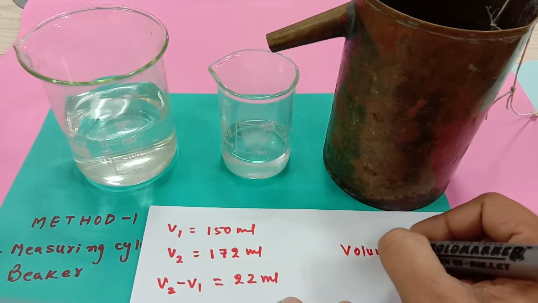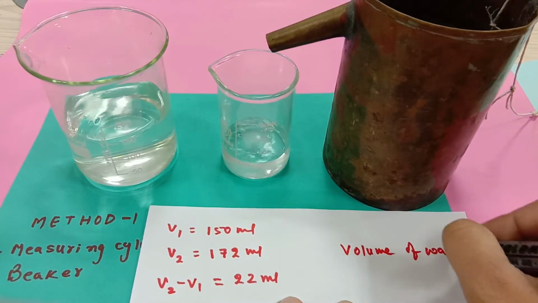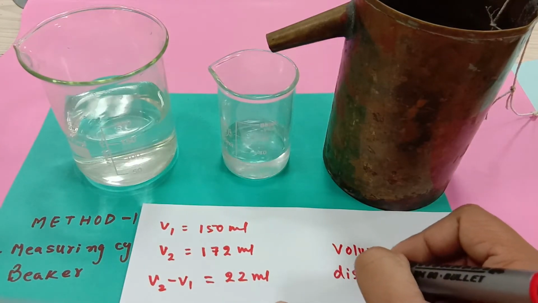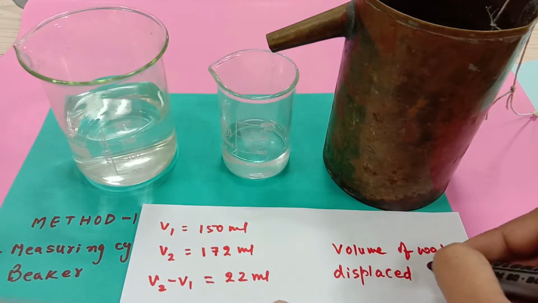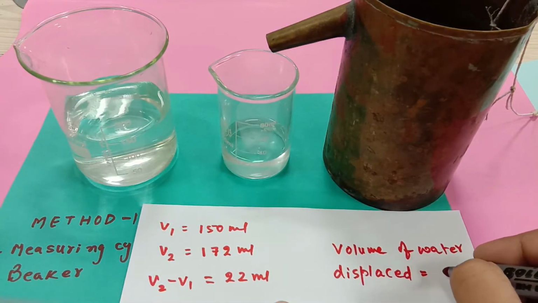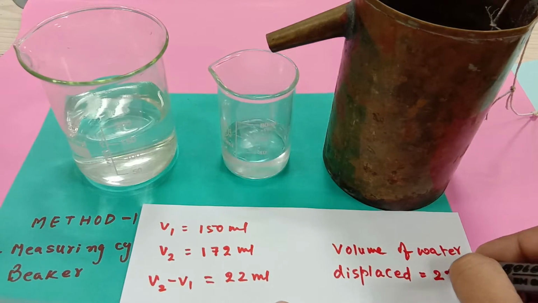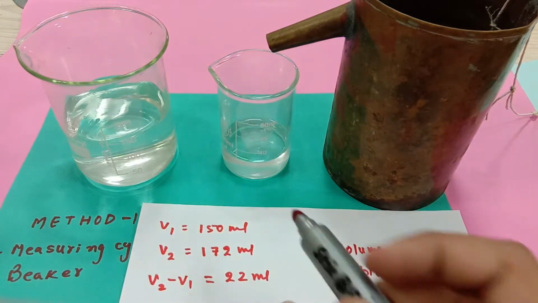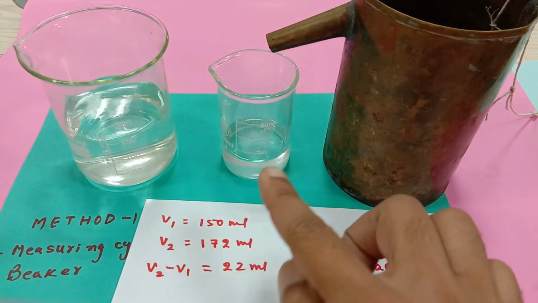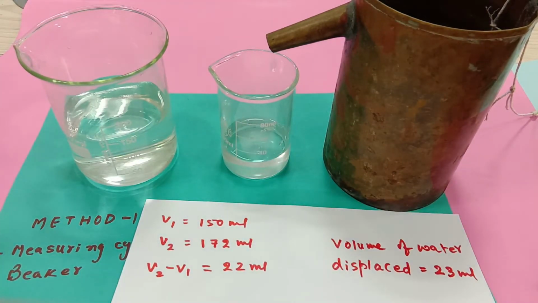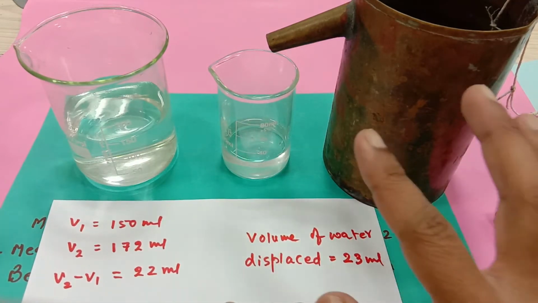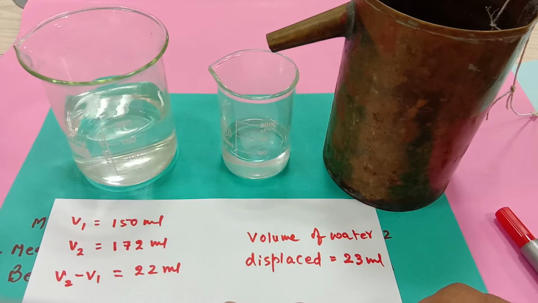The volume of water displaced is again approximately 23 ml. There is a slight difference in the reading because the graduations are not there over here, so I am going by my instincts. Now as you can see, we have learned how to find the volume.